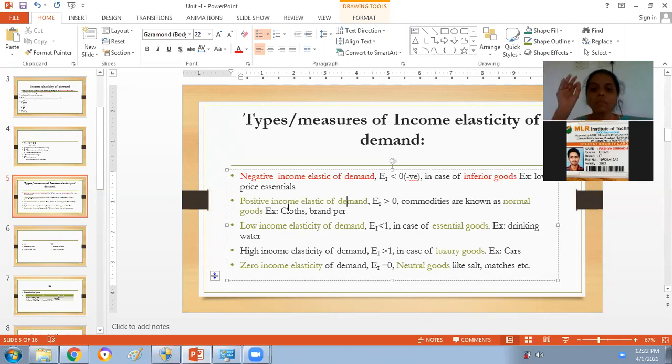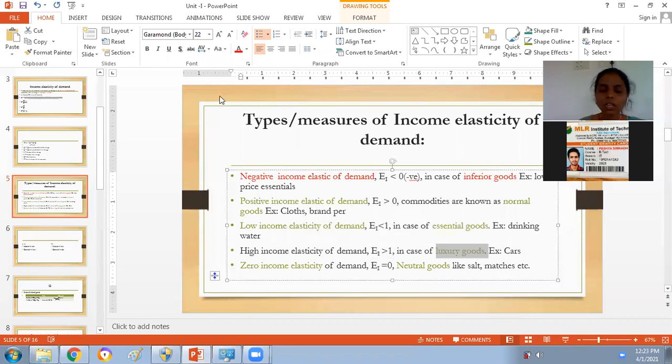And the next one that we have is high income elasticity of demand. We call the income elasticity high when it is greater than 1. That means quantity demanded will be high when compared with the income. For example, your income has increased by 20%, but the change in quantity demanded is 30%. The change in income is only 20%, but the change in quantity demanded is 30%. In that case, automatically the income elasticity of demand will become greater than 1. And what type of goods? It can be identified in the case of luxury goods.